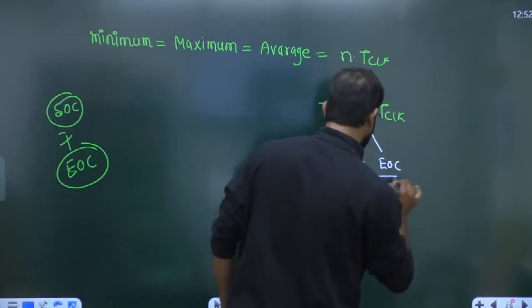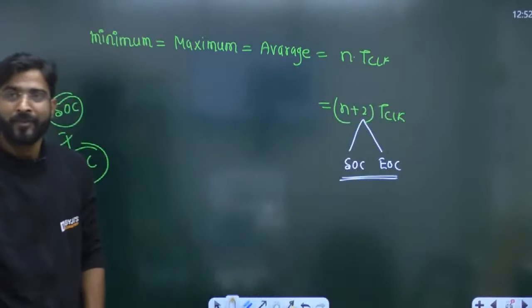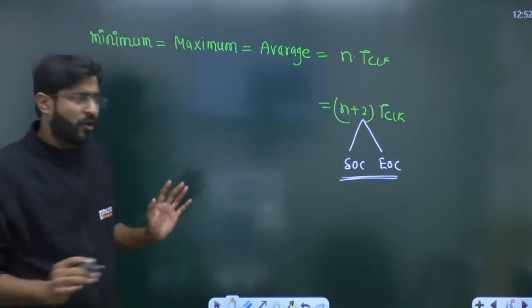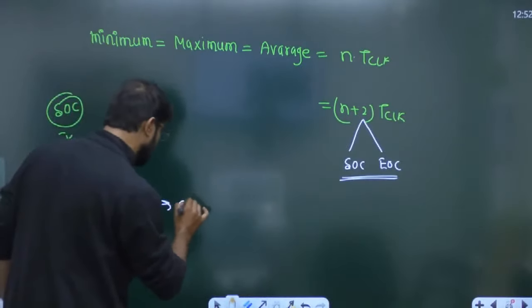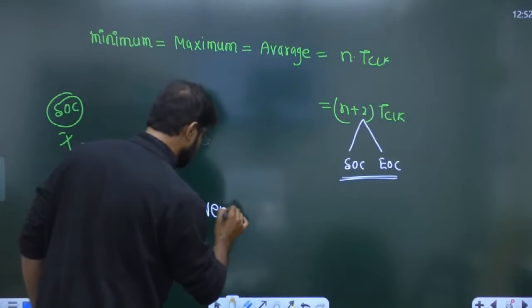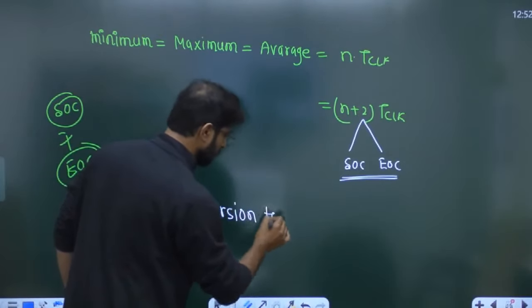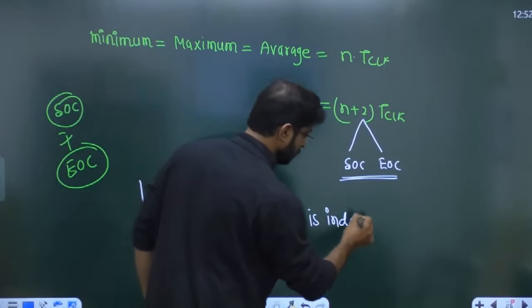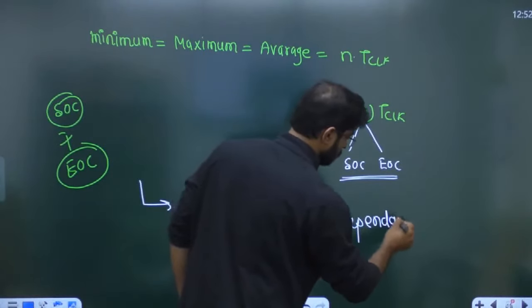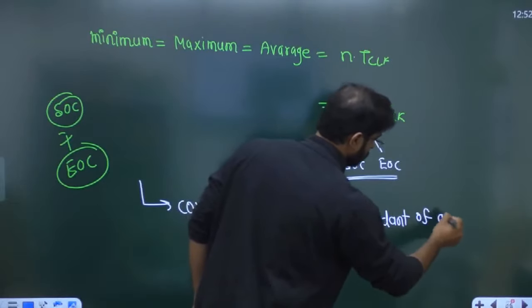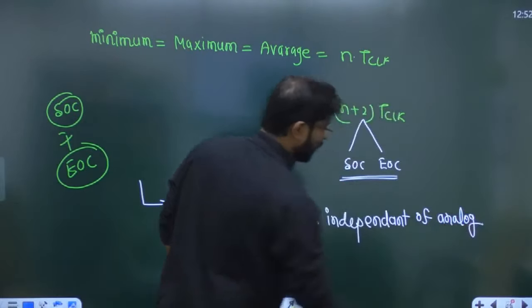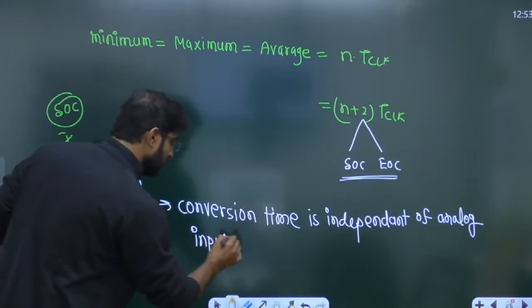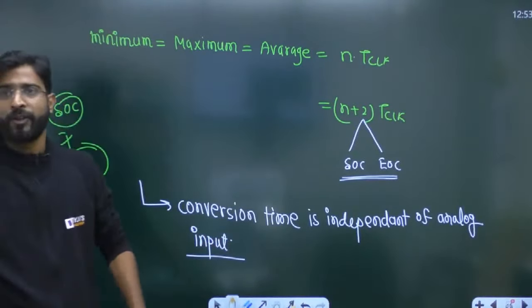If they give you one clock, this one also requires some time. Then we have to write. And one more thing, here you can see it is always fixed. So always remember the conversion time is independent of the analog voltage. Conversion time is independent of analog input. Conversion time is always fixed for that.